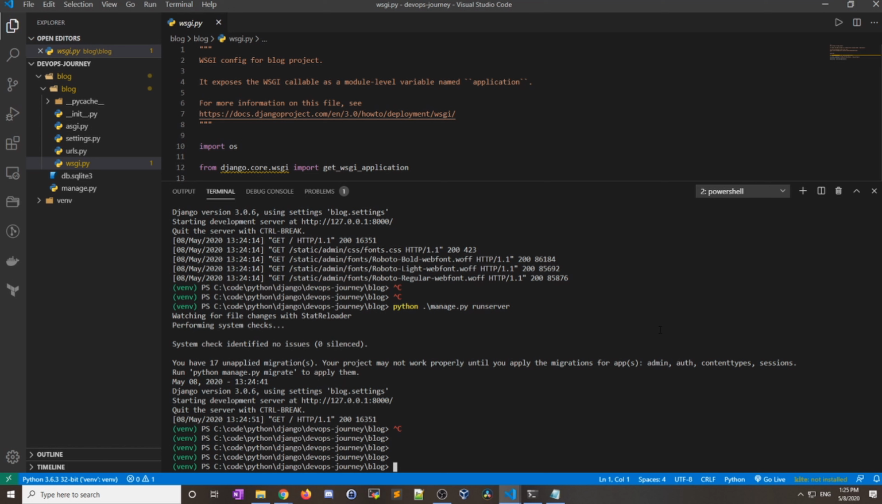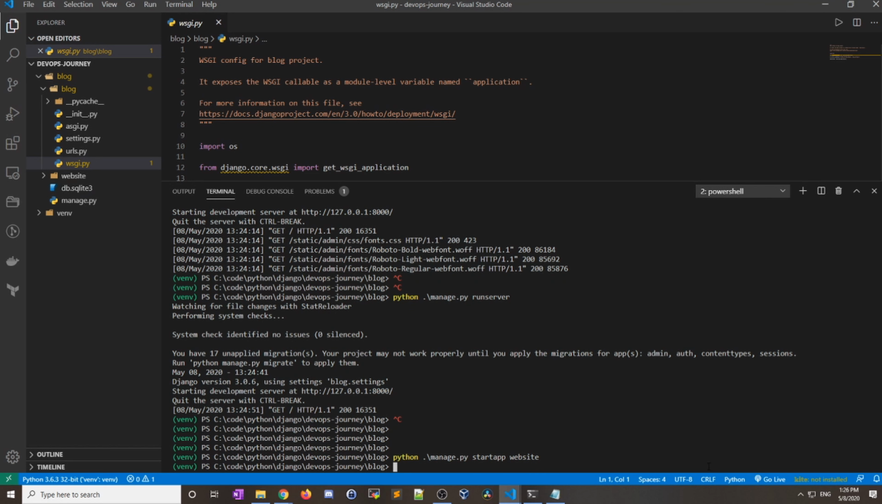Now I want to use that manage.py file to create what we call an app within our Django project. So I'll do that by doing python manage.py, and then I want to send the argument startapp. And I'm going to say startapp website. And if we look on the left hand side of the screen, we can see that we have this new folder named website. And I'm going to downsize this and I'll expand this folder.